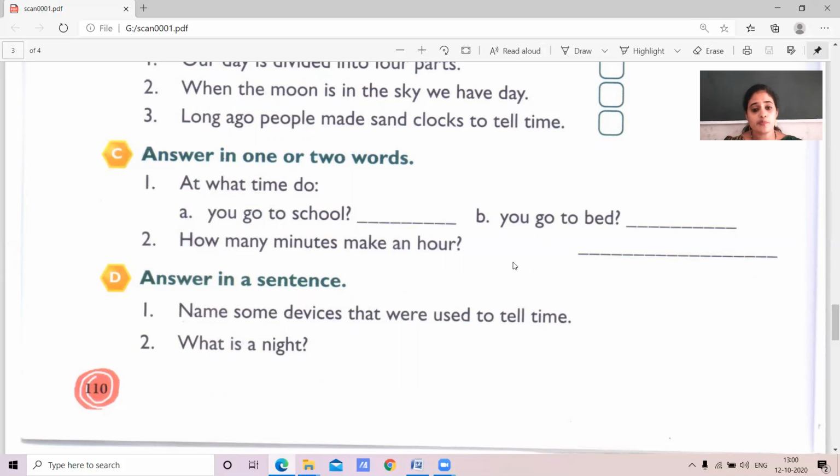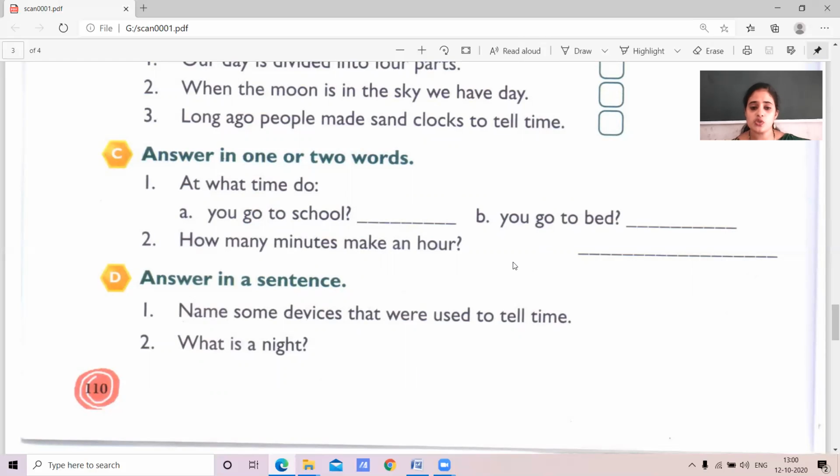So the time period, we call it night time. The time after sunset, when we do not have natural light, is called night, students.